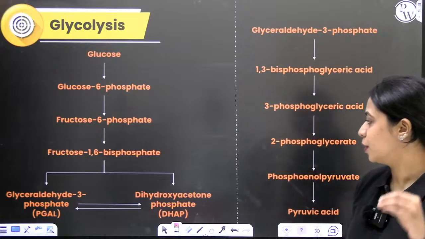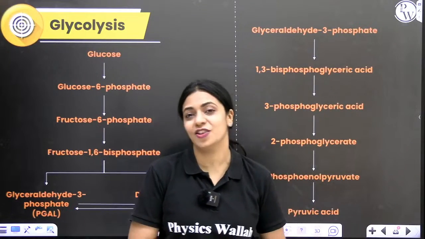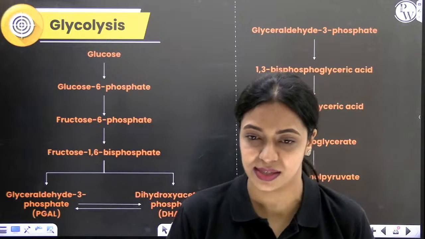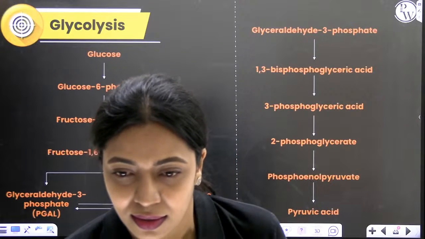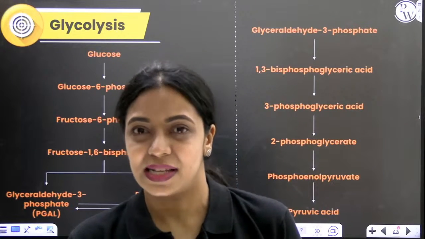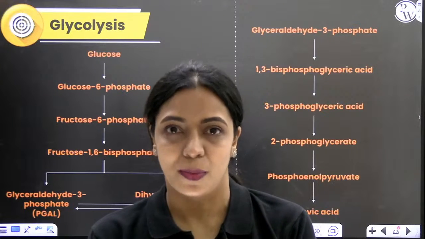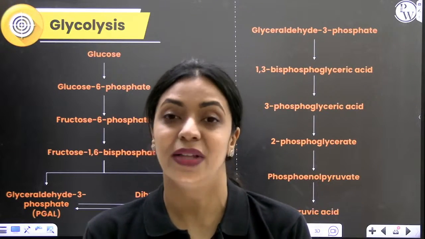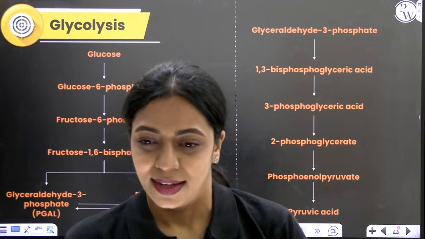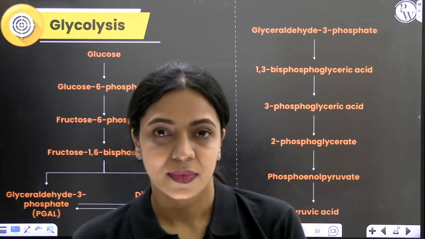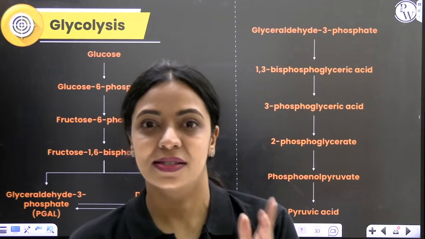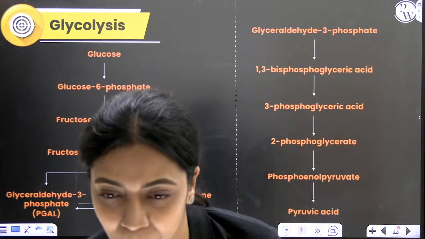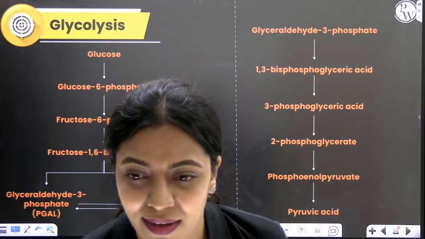Now let's begin with glycolysis. Please pay attention. This is very important. There are 10 steps. Exactly what happens where you need to understand. Glucose is the most preferred substrate. It is still not the smallest form, right? The smallest unit is a monosaccharide. So that is the most preferred one. Glycolysis itself means we're breaking down glucose, right? Is it clear so far?